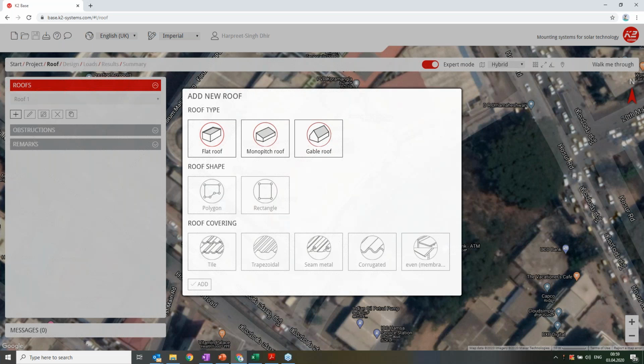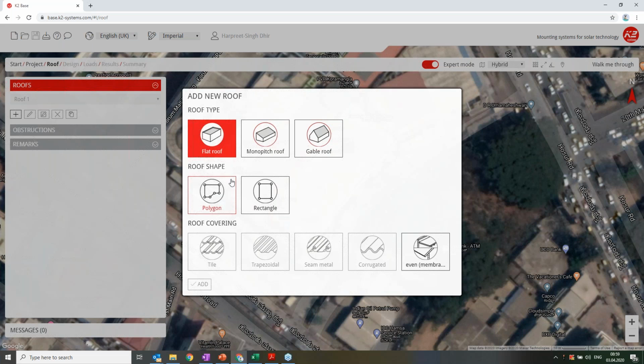It can be either a flat roof, a monopitch roof, or a gable roof. But today's webinar is focusing only on flat roofs, so I will click on the flat roof. Just like Helioscope, if some of you are familiar, it's quite getting famous now, here also you can choose polygon or rectangle.